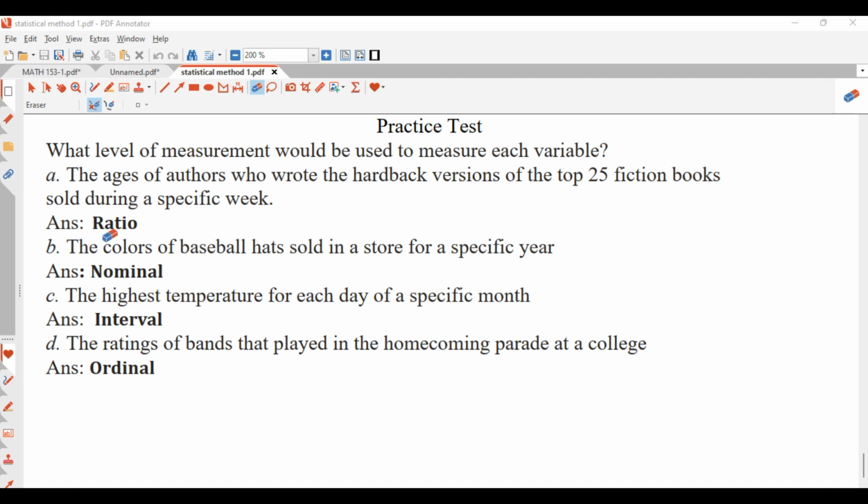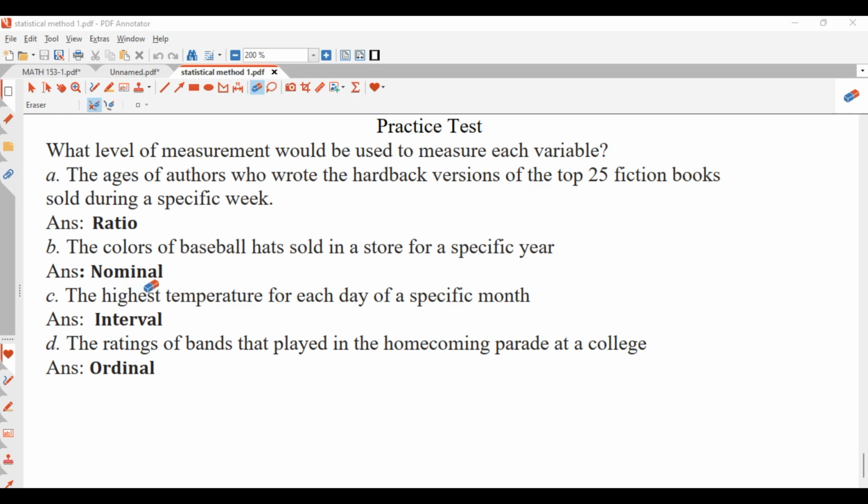And then B is the colors of baseball hats sold in a store for a specific year. This one is nominal. The colors, we cannot list them in order. It can just pop up anyhow, right? So this is nominal. They just tell us that this is not in an orderly manner. And then C, the highest temperature for each day of a specific month, is interval.